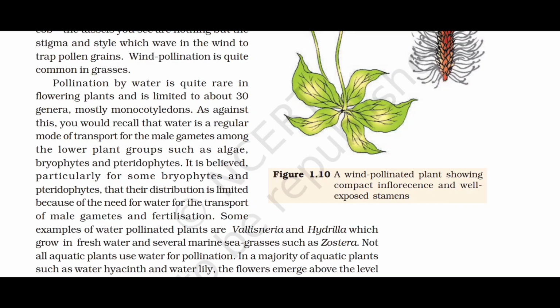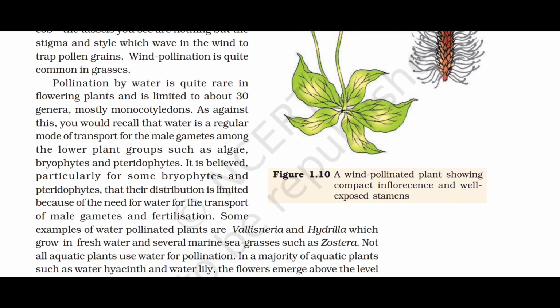Pollination by water is quite rare in flowering plants and is limited to about 30 genera, mostly monocotyledons. As against this, you would recall that water is a regular mode of transport for male gametes among the lower plant groups such as algae, bryophytes and pteridophytes. It is believed, particularly for some bryophytes and pteridophytes, that their distribution is limited because of the need for water for the transport of male gametes and fertilization.